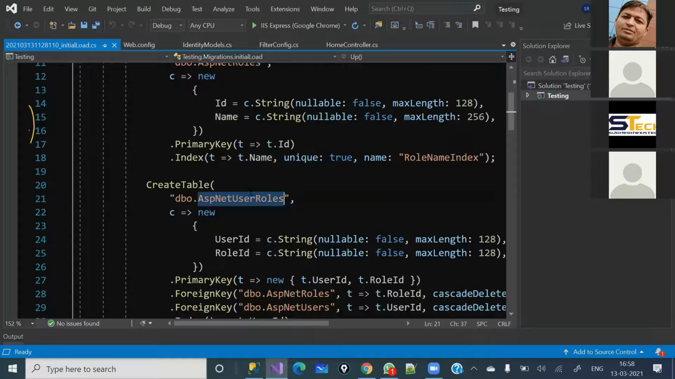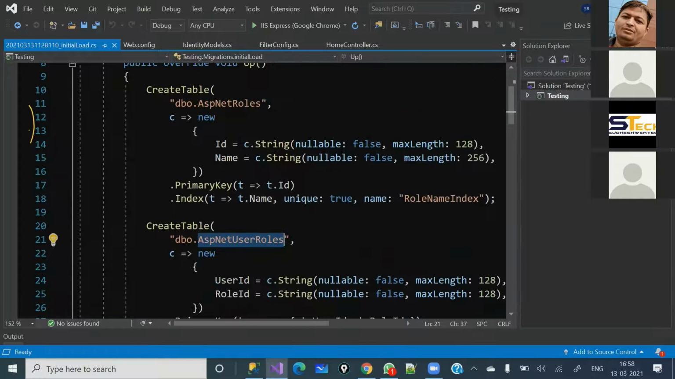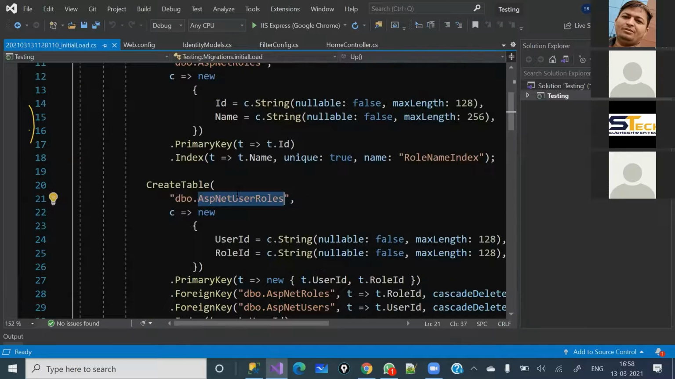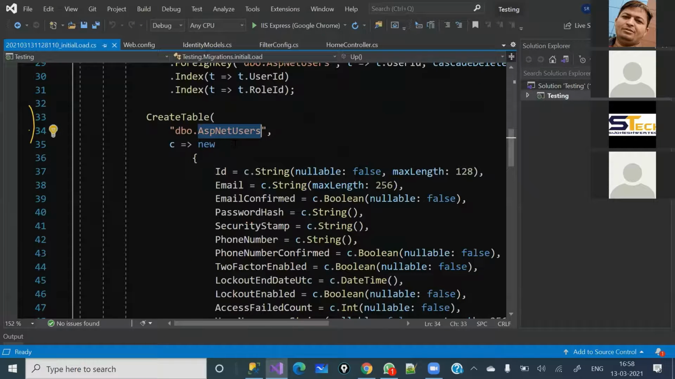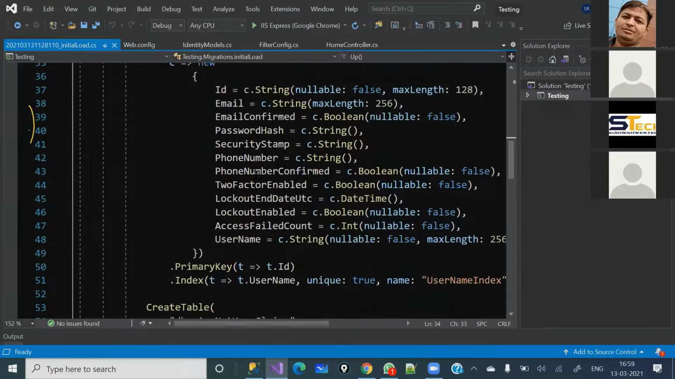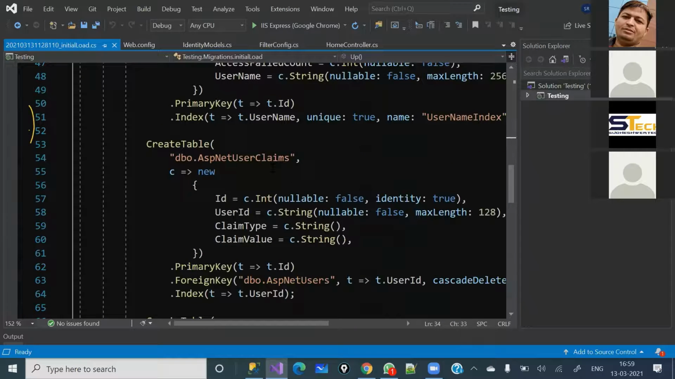This is the ASP.NET user roles table. I mean here, the user ID and the role ID, the ID which has been created here, will be mapped under this ASP.NET user roles. The third table which you are able to see is the table where you are going to keep all the user information: ID, email, and all the details. This one I will entertain later.